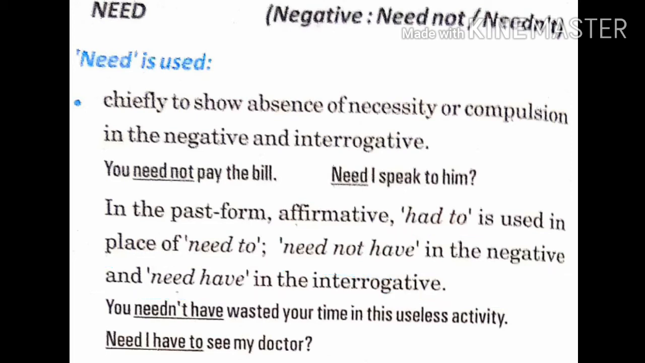For example, you needn't have wasted your time in this useless activity. Need I have to see my doctor?